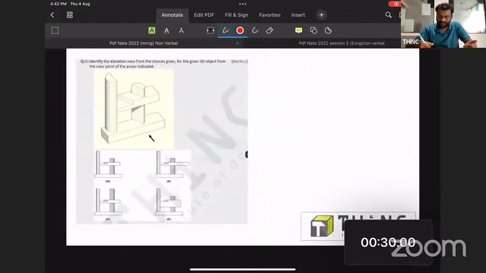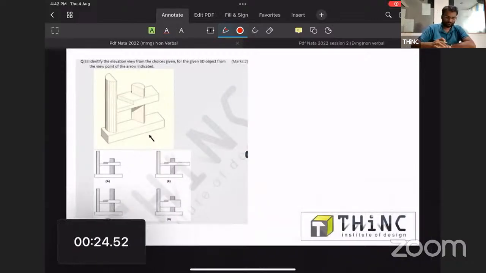And next one, another projection question. Okay, another question from projections. A, B, C, D. 30 seconds you guys are having. View from the direction of the arrow.